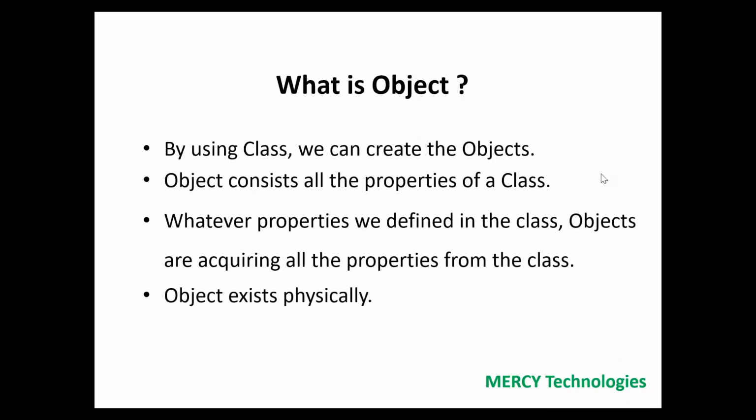Whatever we have defined inside the class, those are the functionalities and the properties. Whatever we have mentioned inside the class, the object acquires all those properties from the class. As I said, an object exists physically, and an object is an instance of the class.